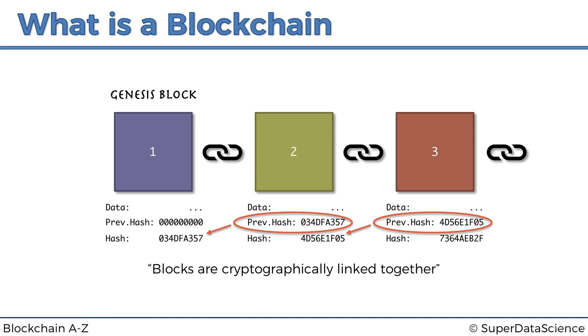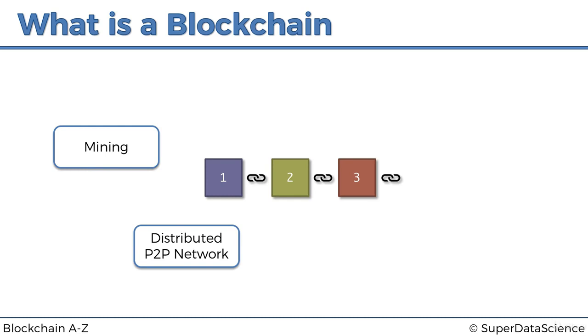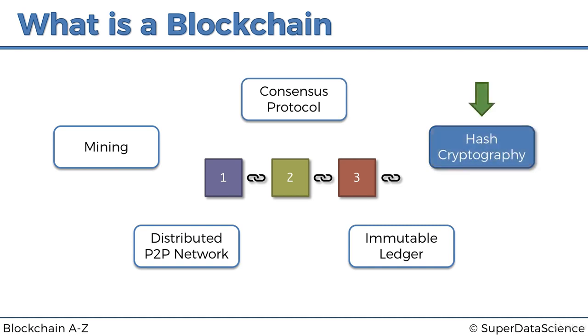All right, so that is a blockchain at a very, very high level, to get us started. There are many more concepts to blockchains, things like mining, distributed peer-to-peer network, consensus protocol, immutable ledger, and hash cryptography. Right now, many of these might sound very alien or confusing, and that's totally fine, because we're going to go through them one by one in the coming tutorials and debunk all myths and understand exactly how everything works. We're going to start in the next tutorial with hash cryptography.